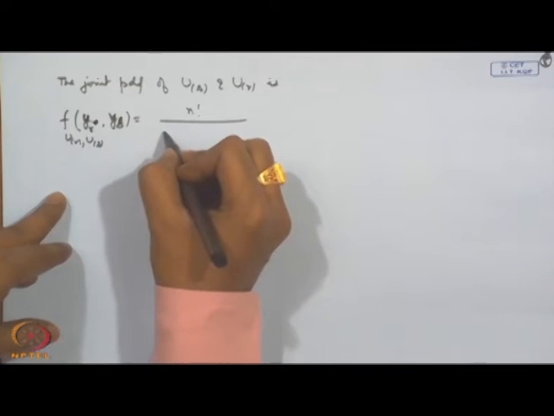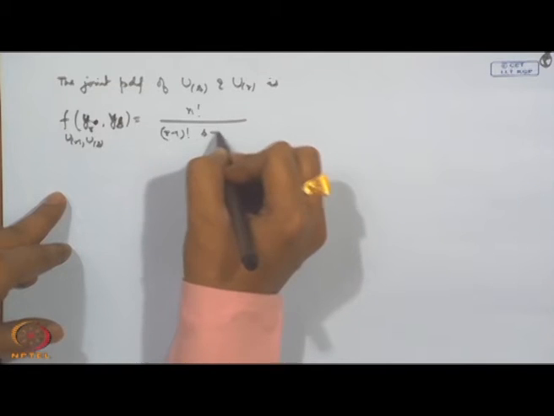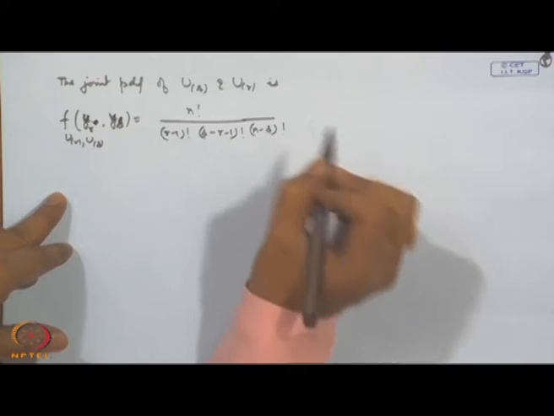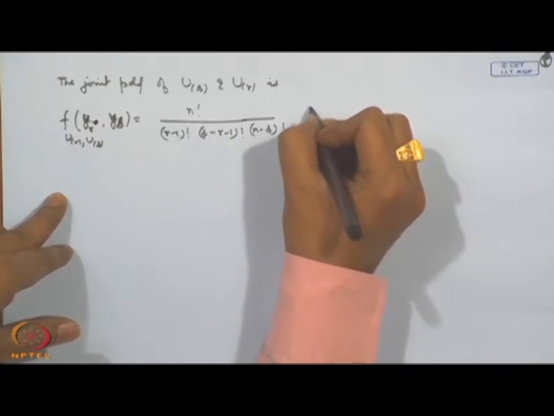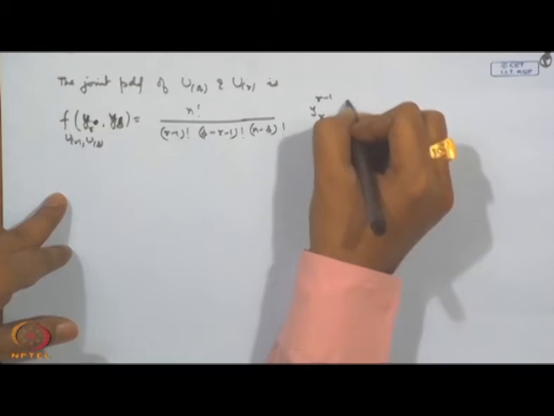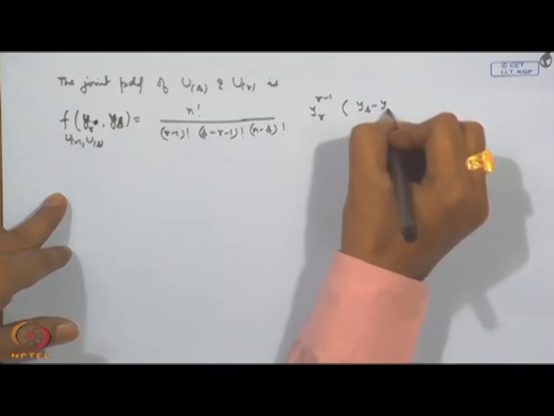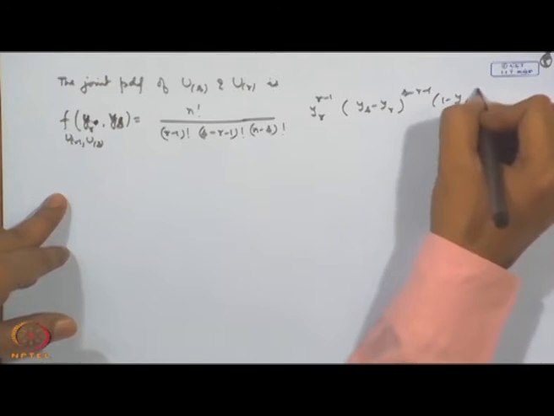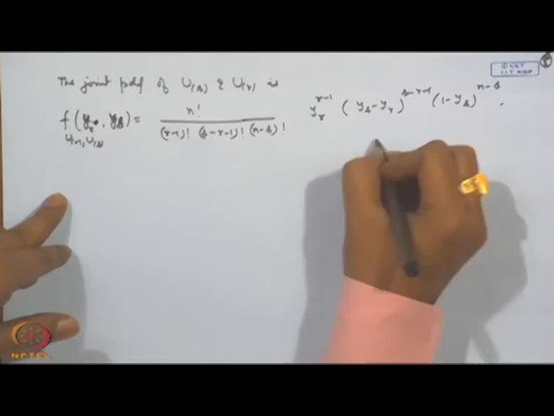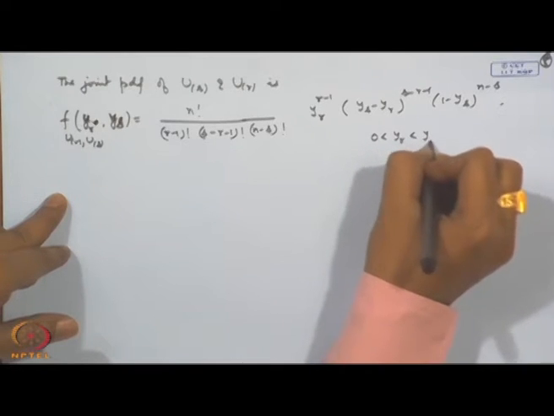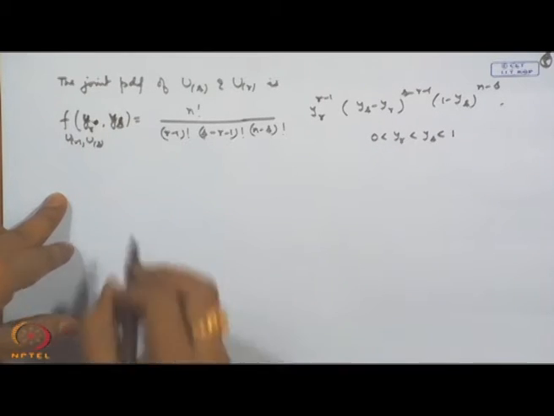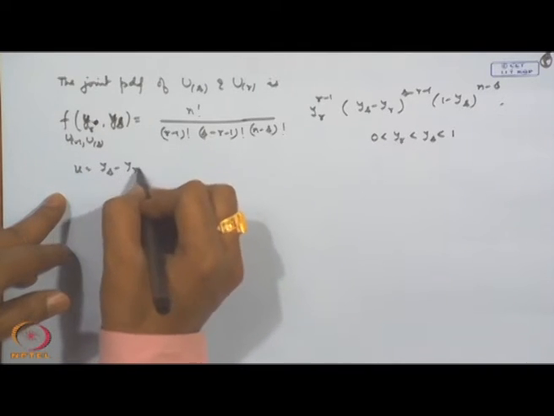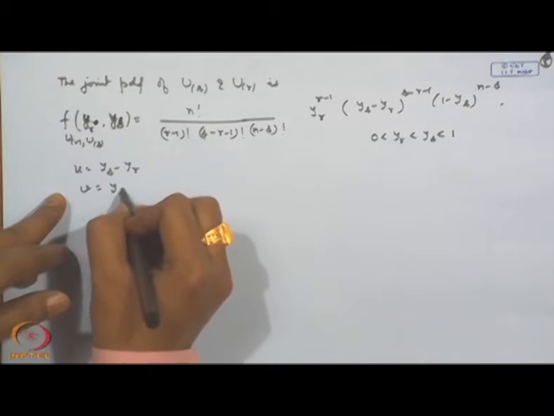n factorial divided by (r minus 1) factorial, (s minus r minus 1) factorial, (n minus s) factorial, times y_r to the power r minus 1, (y_s minus y_r) to the power s minus r minus 1, (1 minus y_s) to the power n minus s, for 0 less than y_r less than y_s less than 1. In this, I make the transformation u is equal to y_s minus y_r, and let v be y_s itself.